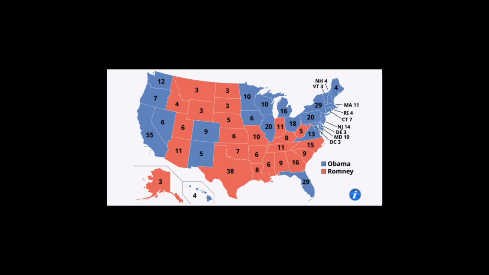So as you can see on the map here, Obama was able to retain his states on the West Coast, that is Washington, Oregon, California, as well as Nevada. He again won Colorado and New Mexico. Obama was able to win Florida once again. And on the East Coast, again, Obama won in Maine, in New Hampshire, in Vermont, in New York, in Pennsylvania, in New Jersey, in DC, in Maryland, in Delaware, as well as Connecticut, Rhode Island, and Massachusetts.